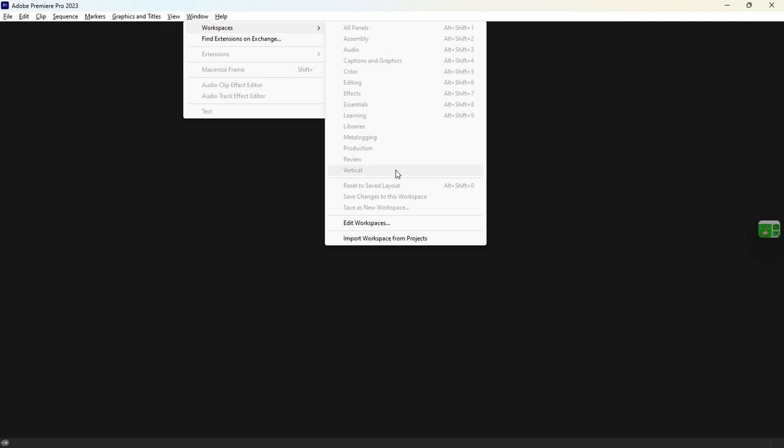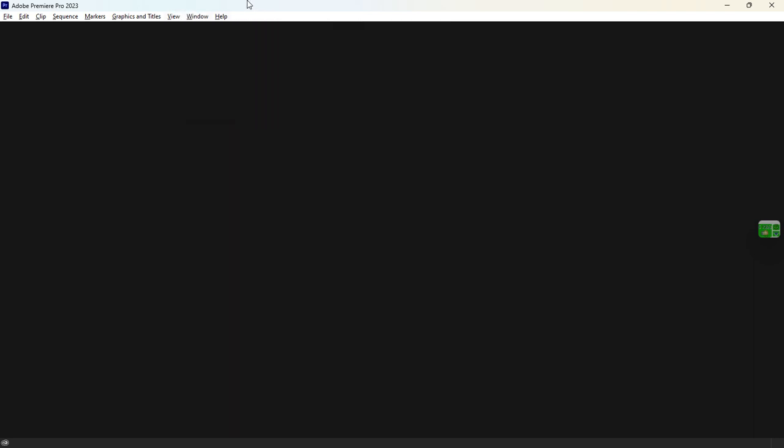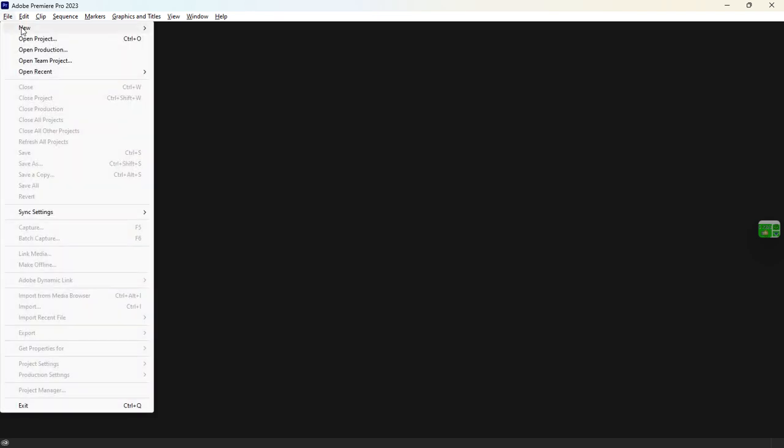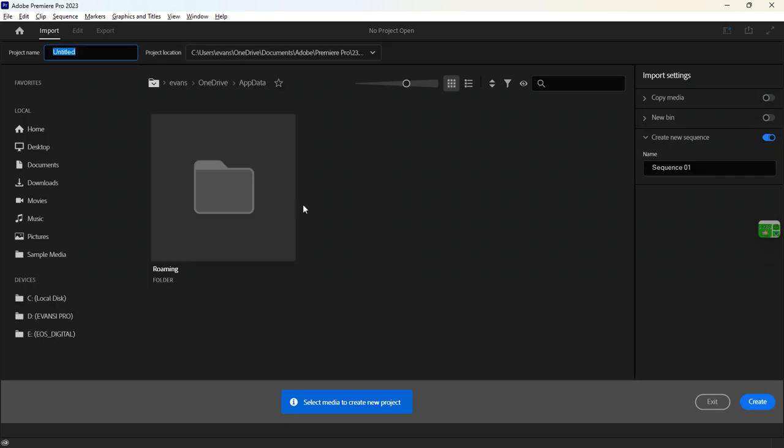So back to the menu where we're talking about color. If you're doing color, this is the workspace you use. If you're doing the full edits, this is where you put that. Effects, this is the workspace that you use. And the essentials is something that has to do with literally beginners. It has some fun facts where you can download some video and audio online. You can also work on literally all the workspaces in essentials and also on all panels.